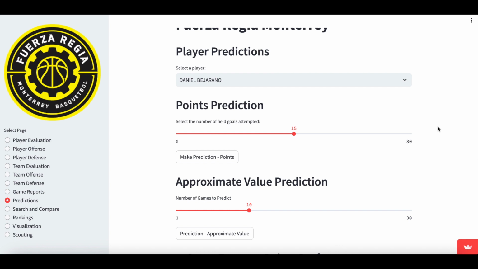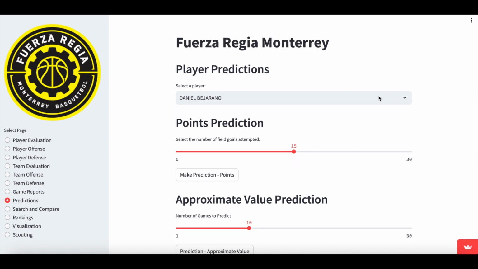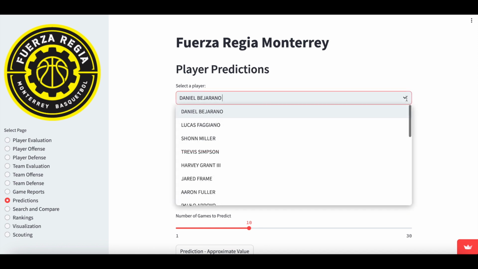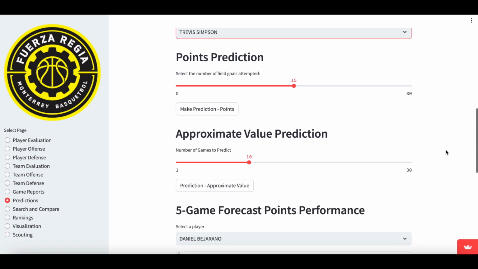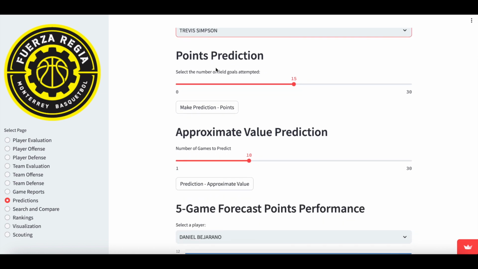For example, user selects a player, let's say Travis Simpson. So we have a points prediction algorithm. Basically, if you want to know based on the data that the app has, which it takes from the data set that we upload, it analyzes the data and it makes predictions.